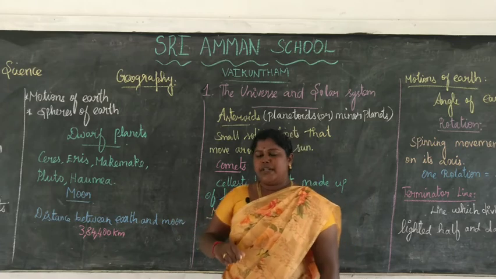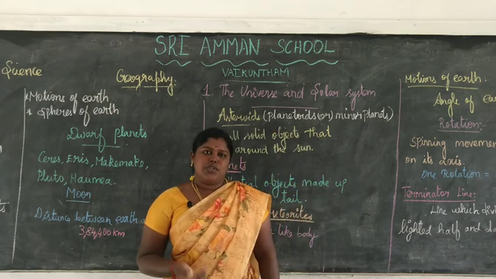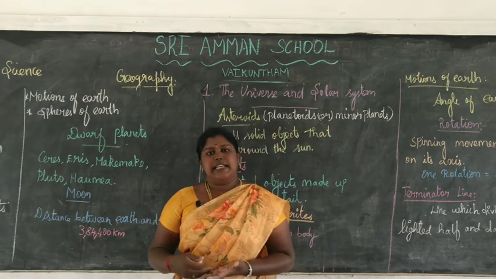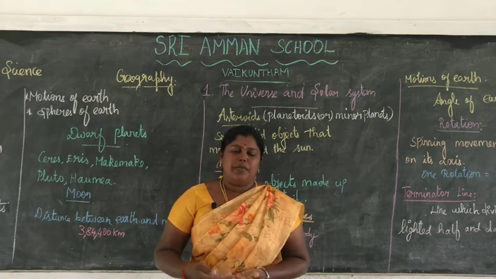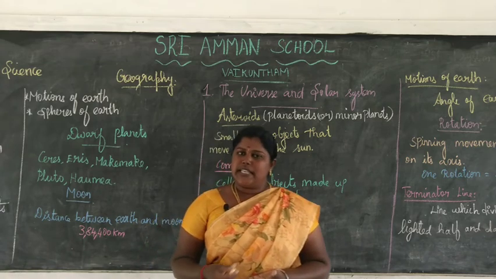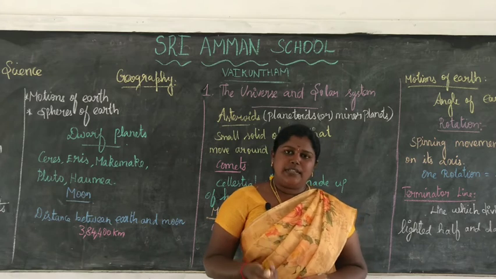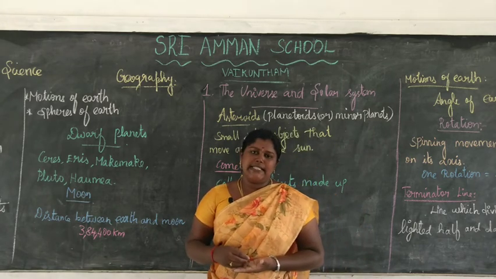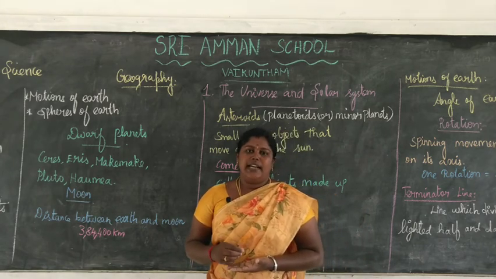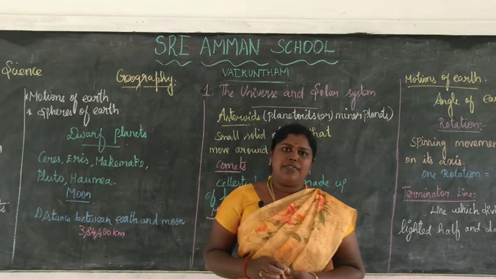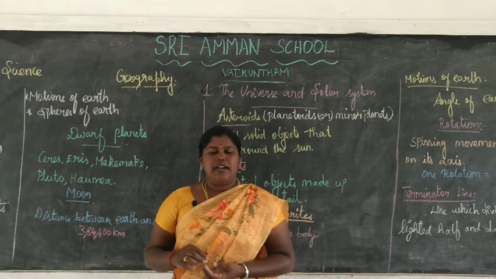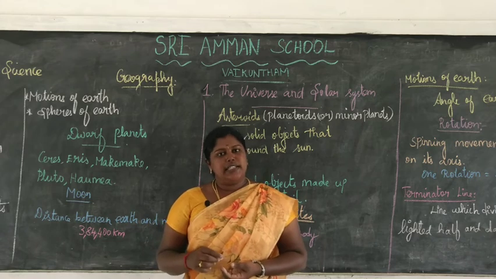Next one, the solar system. It consists of the sun, the 8 planets, comets, meteors, asteroids, etc. The sun is also a star. It is located at the center of the solar system. All the planets revolve around the sun.